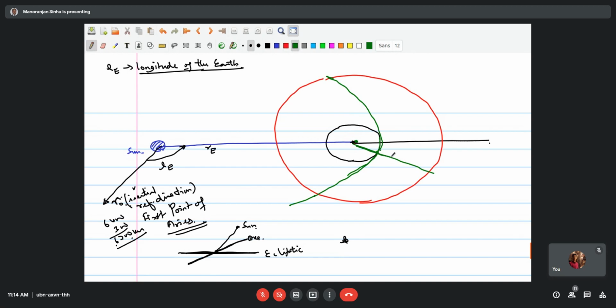So this is the perigee location of the satellite orbit, and then this is your psi. So this is the psi.